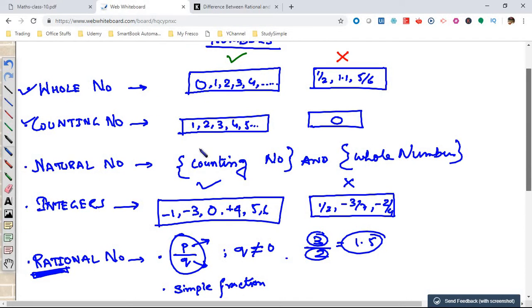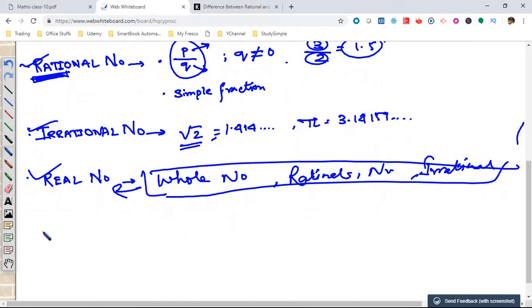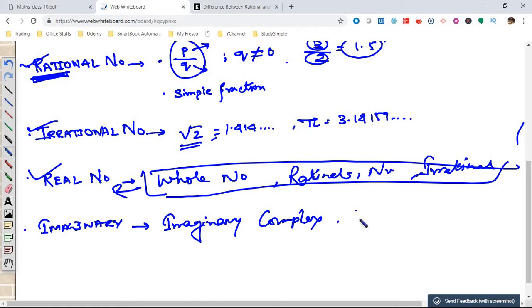So whole numbers, counting numbers, natural numbers, integers, rational and irrational numbers, real numbers are all discussed. There is another concept called imaginary numbers, which also consists of infinity numbers. We consider them as infinity numbers. All these consist of imaginary numbers. So these imaginary numbers are not in the syllabus.